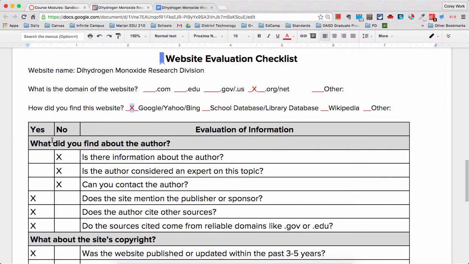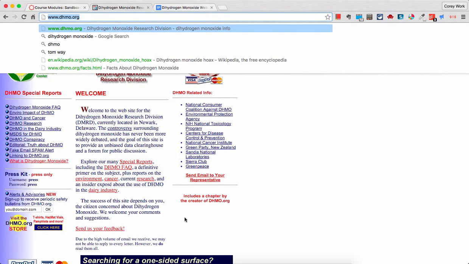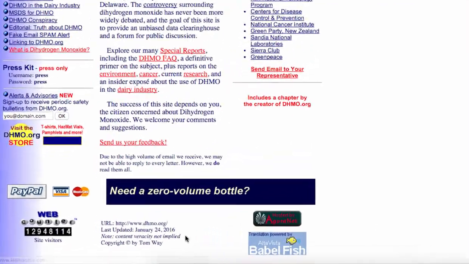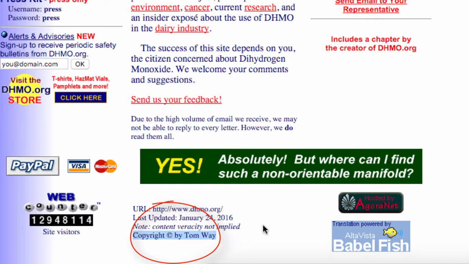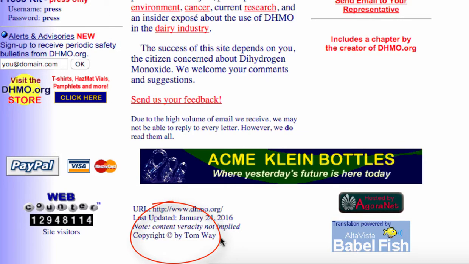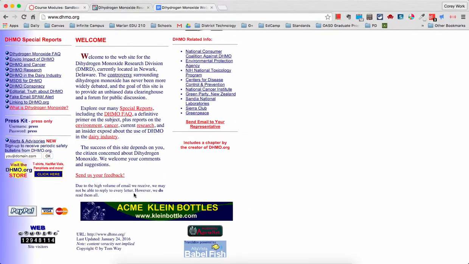And now I'm going to look and see what I found about the author. On this website, there doesn't seem to be a lot of information about the author. Until I scroll down, I find a copyright here by Tom Way. Unfortunately, I can't email Tom Way, and I can't find any more information about Tom Way right away in this section here. When I go look at some of the other questions, it asks whether or not the site mentions a publisher or sponsor. I also can't find a publisher or a sponsor down here, besides the fact that Tom Way has copyrighted it, and I don't know who that is.